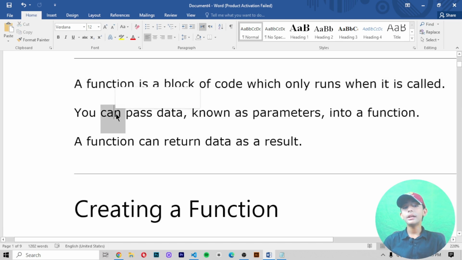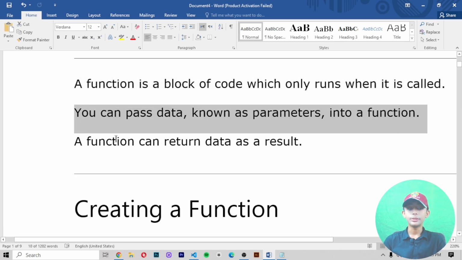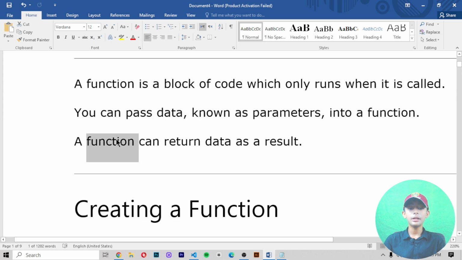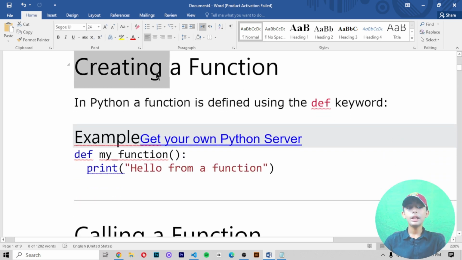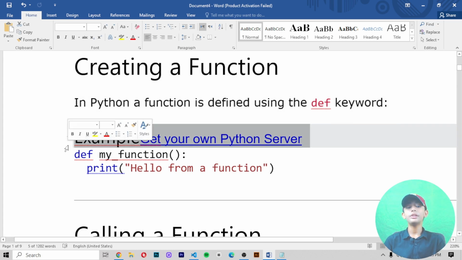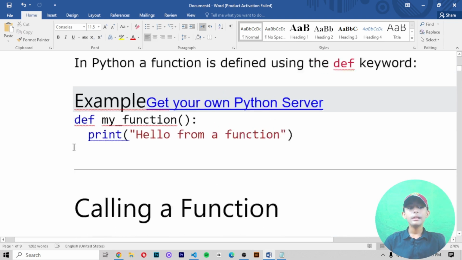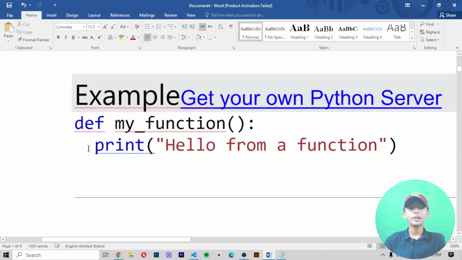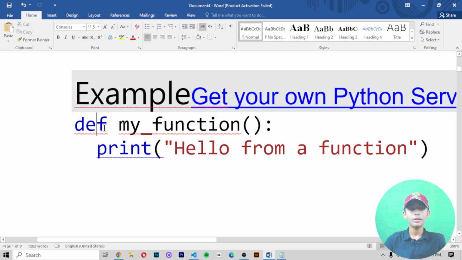You can pass data, known as parameters, into a function. A function can return data as a result. Creating a function: in Python, a function is defined using the def keyword. In this example, we are defining the function using the def keyword. Here you can see it, this one here, the def keyword.